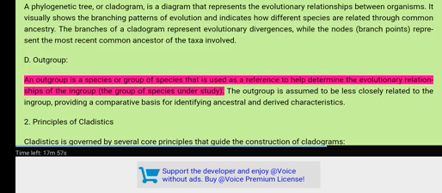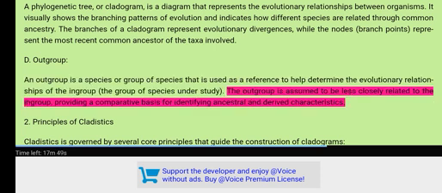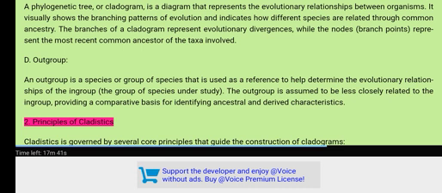D. Outgroup. An outgroup is a species or group of species that is used as a reference to help determine the evolutionary relationships of the in-group, the group of species under study. The outgroup is assumed to be less closely related to the in-group, providing a comparative basis for identifying ancestral and derived characteristics.